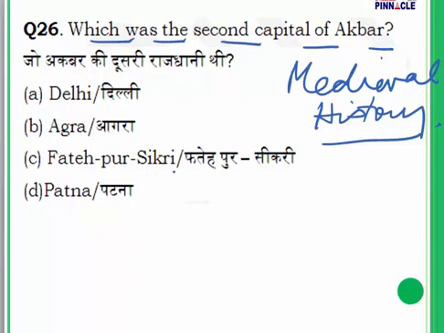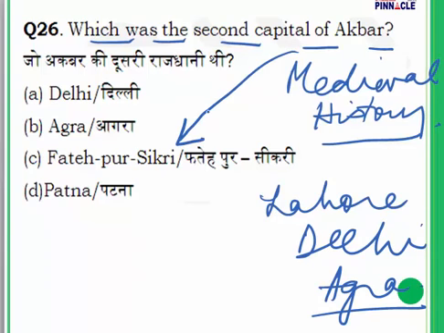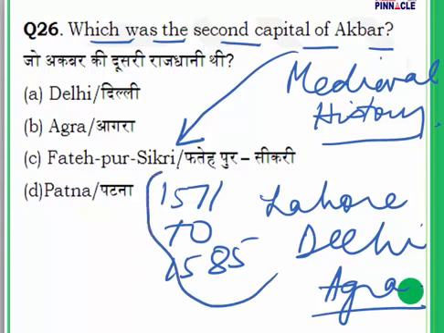Now, Akbar was one of the most important kings of the Mughal period. In the Mughal period we hear of Lahore as a capital, then Delhi, then Agra. But in the time of Akbar, he made Fatehpur Sikri his capital, and it was the capital of the Mughal Empire from 1571 to 1585. It was a very short period, as it was abandoned because of shortage of water here.